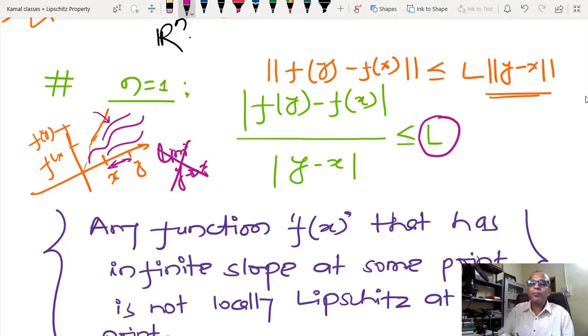So if the slope is going to infinity, then I can tell that Lipschitzness is not going to exist. Provided that, I have to make sure that whatever function I consider should be differentiable. Even if I have told you that even if a function is not differentiable, I can still calculate the Lipschitzness. Because here I am not only allowing y tending towards x.